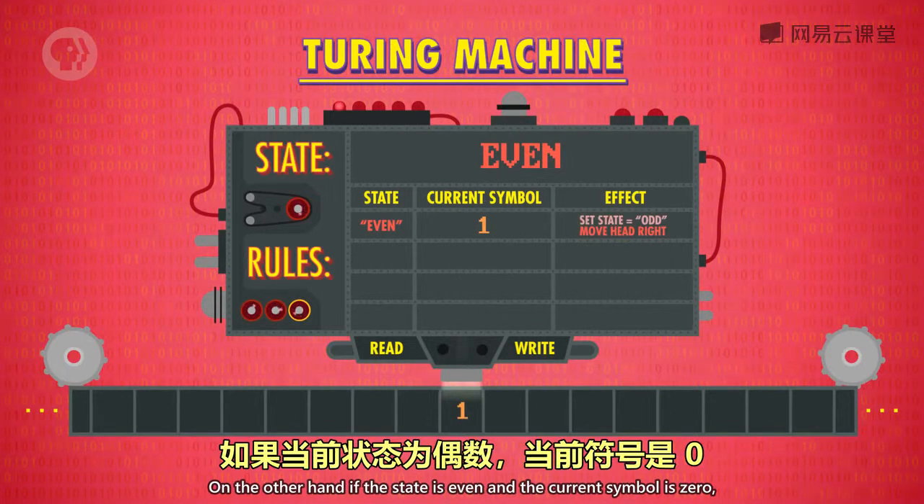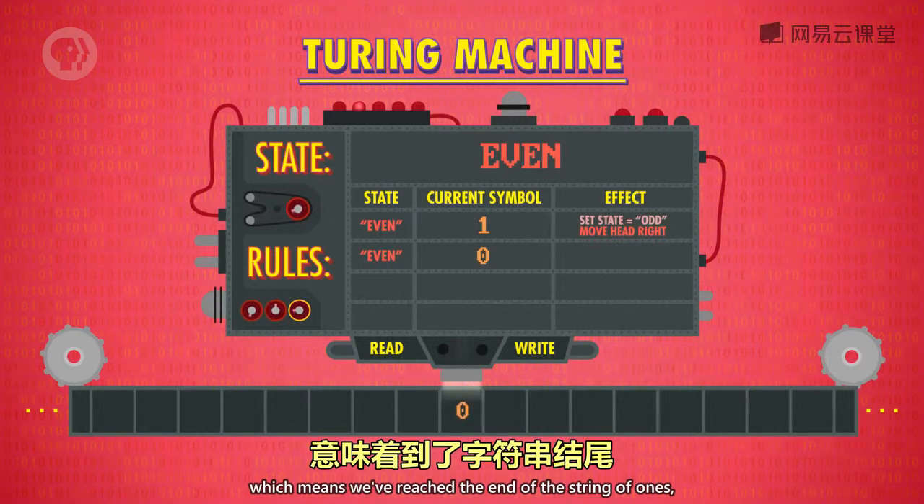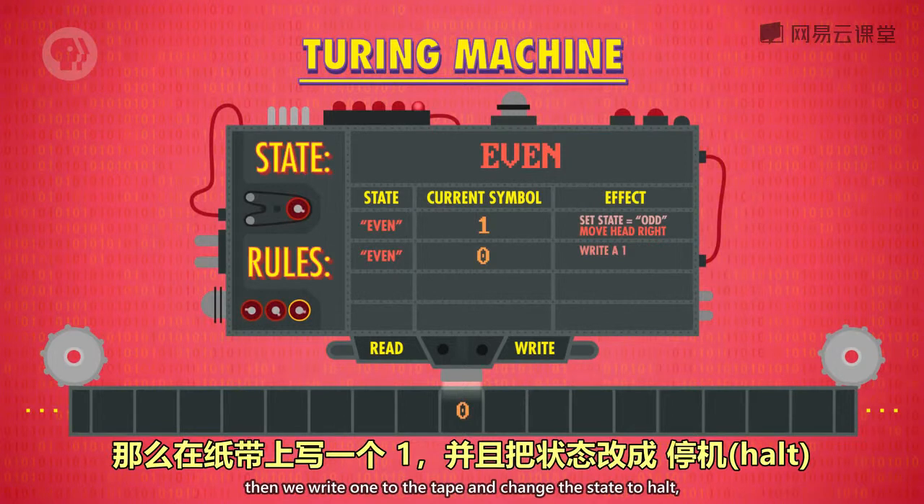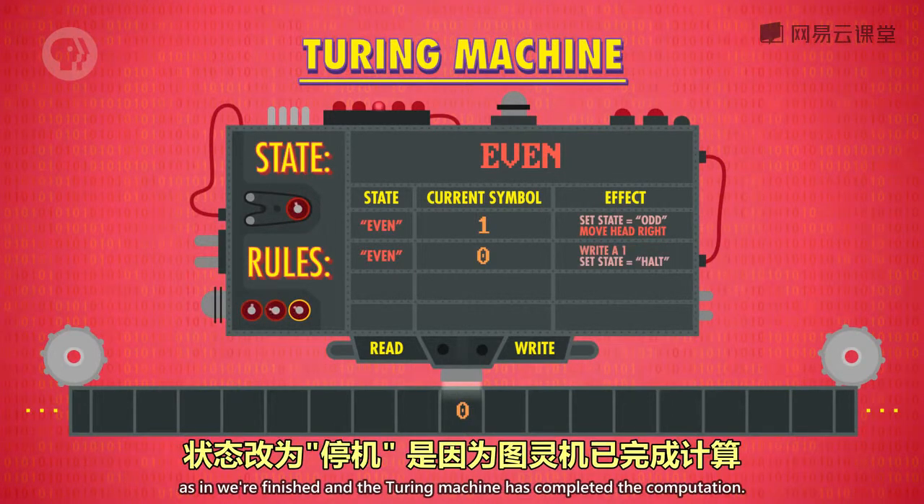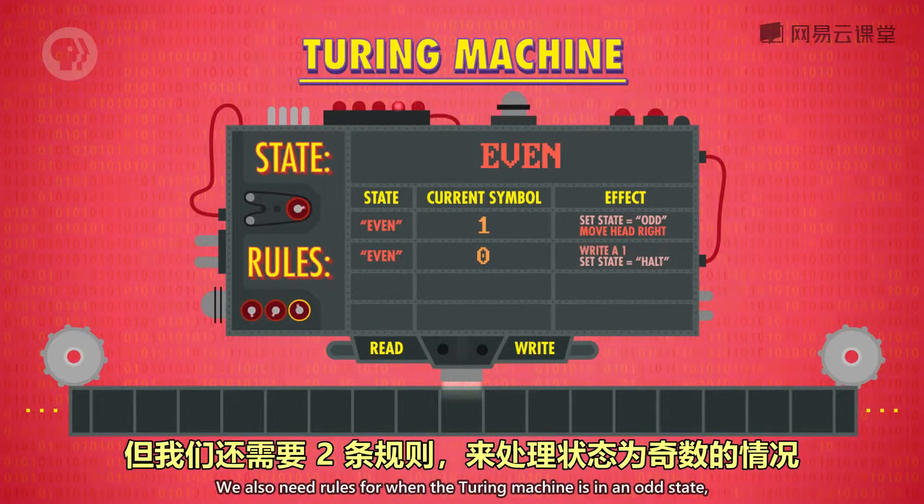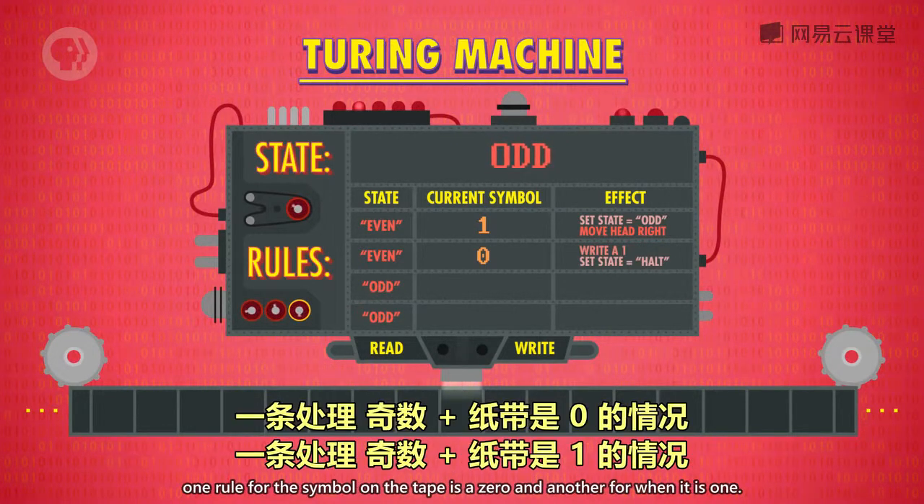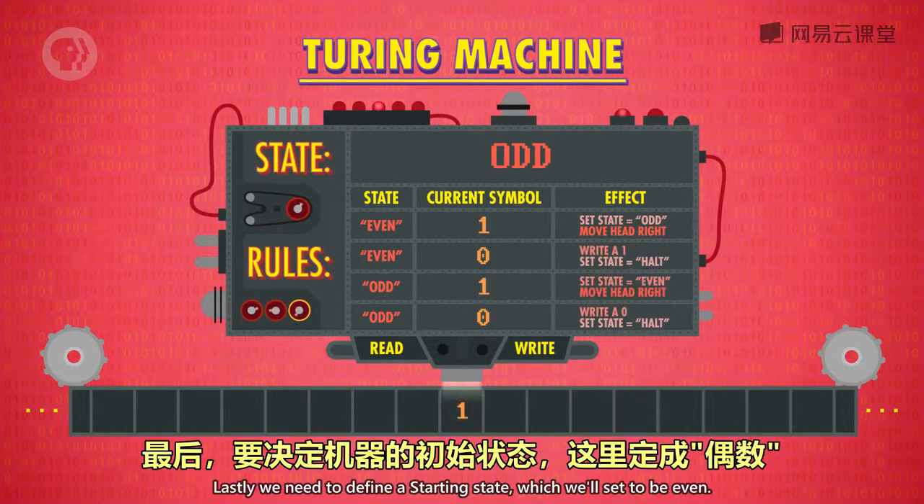On the other hand, if the state is even and the current symbol is 0, which means we've reached the end of the string of ones, then we write 1 to the tape and change the state to halt, as in we're finished and the Turing machine has completed the computation. We also need rules for when the Turing machine is in an odd state. One rule for when the symbol on the tape is a 0 and another for when it is 1. Lastly, we need to define a starting state, which we'll set to be even.